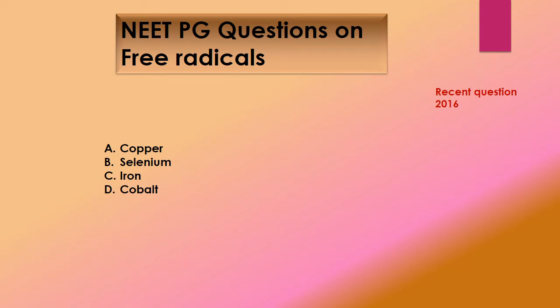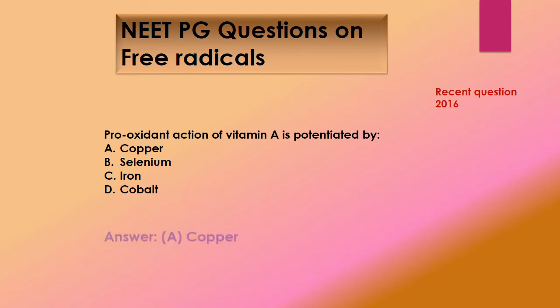Now the next question, this was also from recent question 2016. Pro-oxidant action of vitamin A is potentiated by number 1 copper, 2 selenium, 3 iron and the last one cobalt, and the answer is copper.